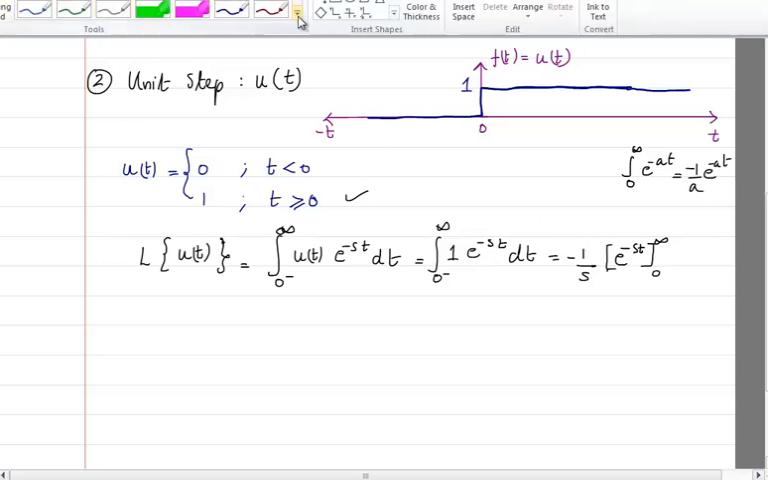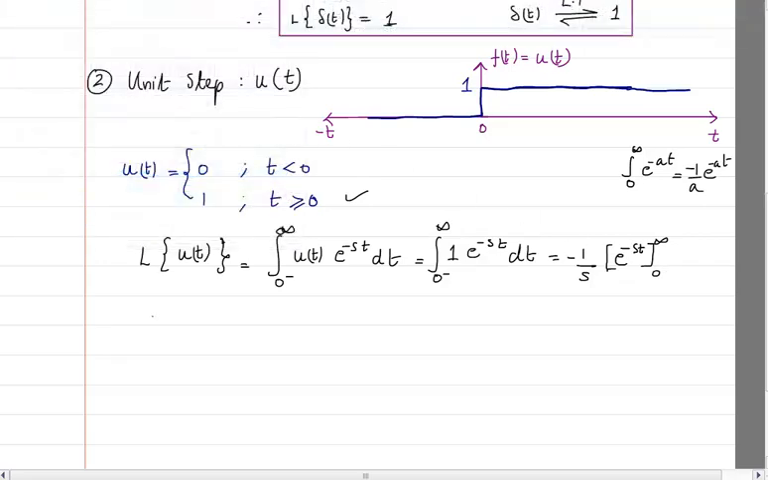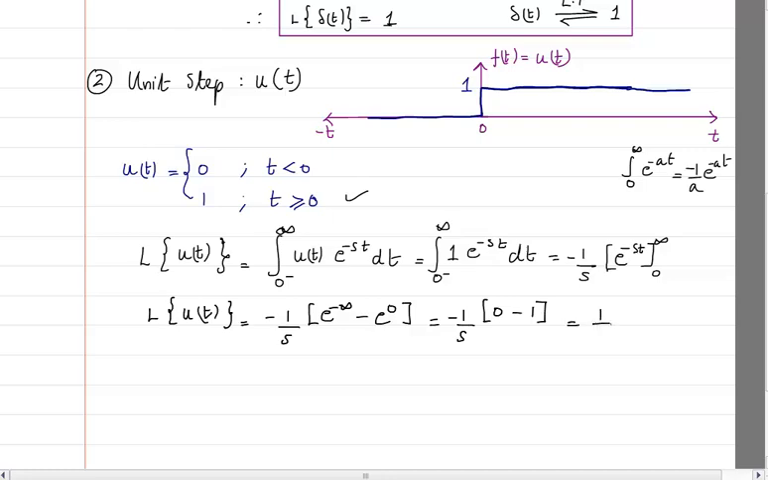So now I can write that the Laplace transform of u of t is going to be minus 1 by s times e raised to power minus infinity minus e raised to power 0. And what is e raised to power minus infinity? It is 0. So this is minus 1 by s, e raised to power minus infinity is 0, and minus of e raised to power 0, which is 1. So I will get the answer as 1 by s.